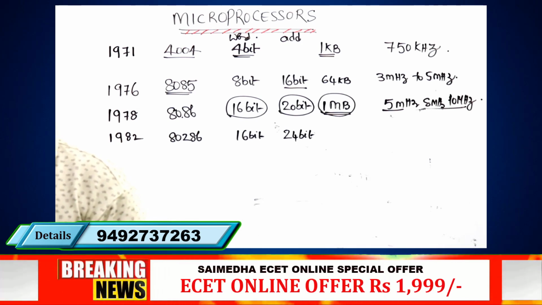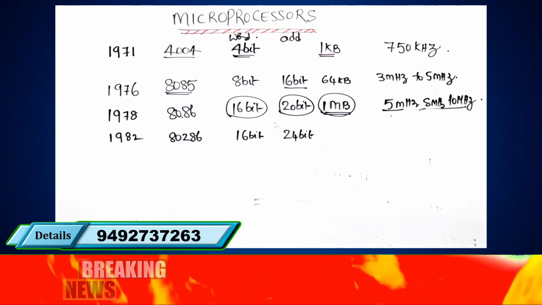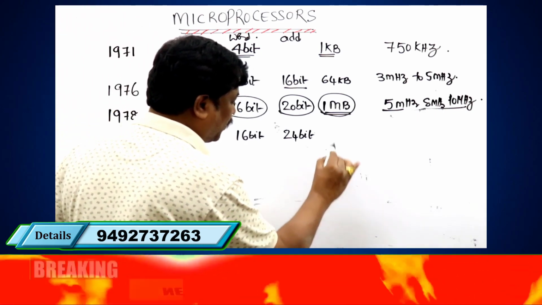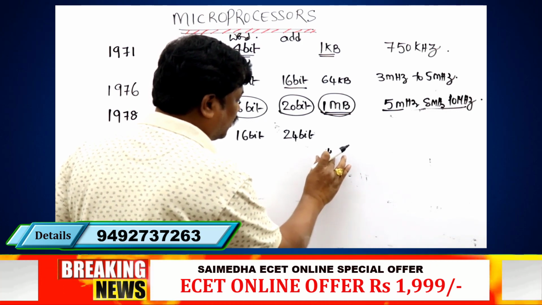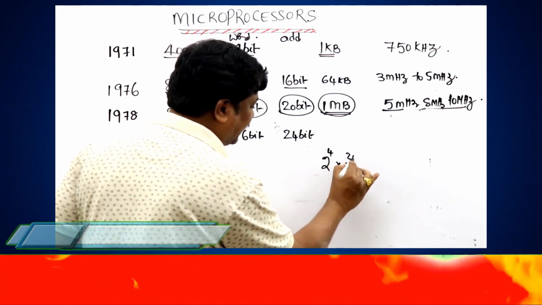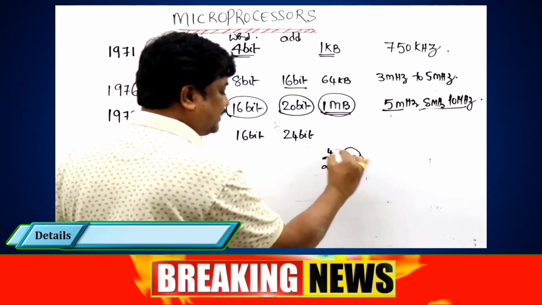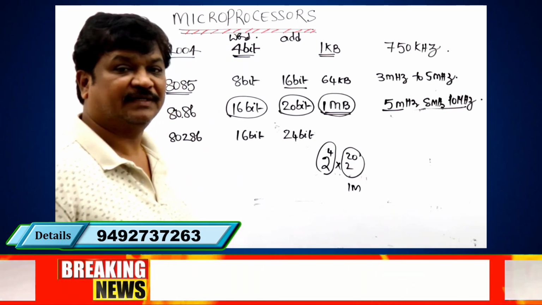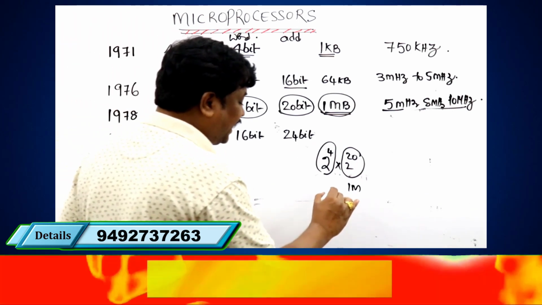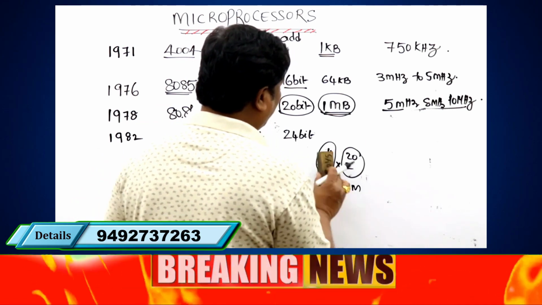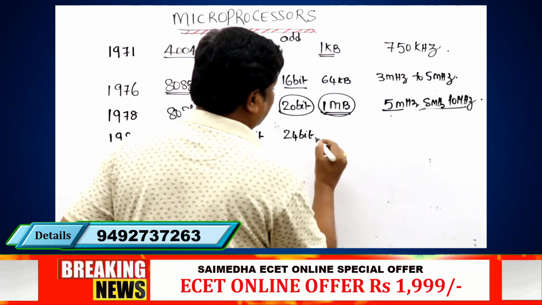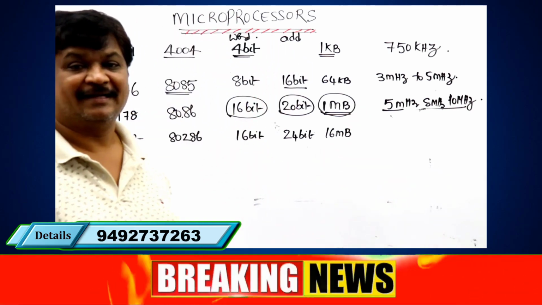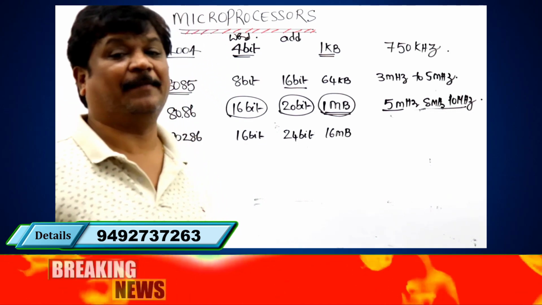If it is 24 bits, how can you write it? 24 means 2 power of 4 into 2 power of 20. 2 power of 20 is 1 mega, and 2 power of 4 is 16. So 16 megabytes of memory. But there is an additional feature available.